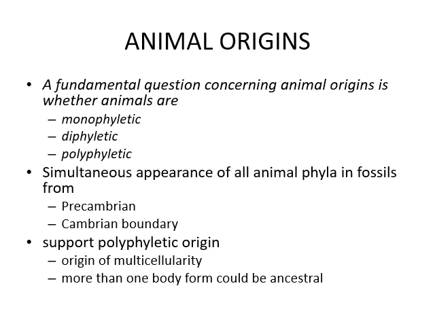Animal origins. Animal origin may be monophyletic, diphyletic, or polyphyletic. Monophyletic means having a single ancestor, diphyletic having two ancestors, and polyphyletic having many ancestors.